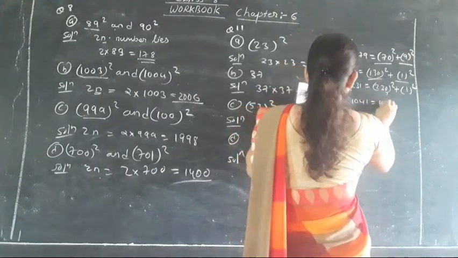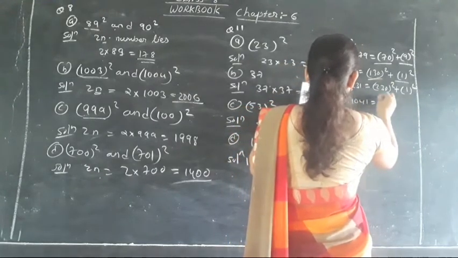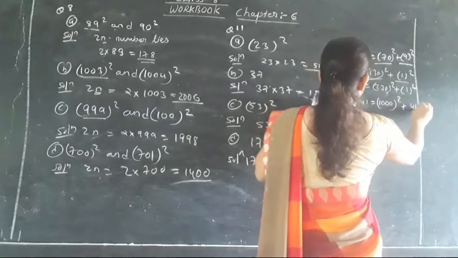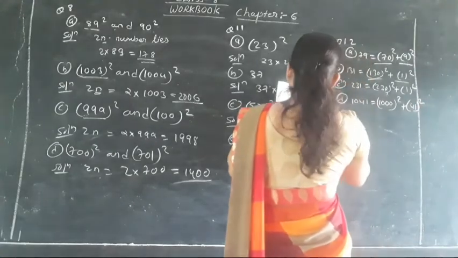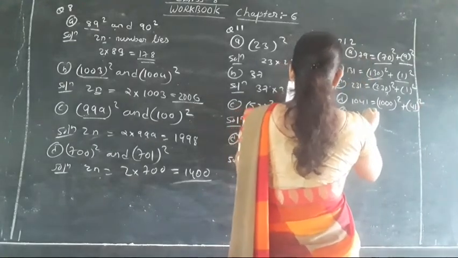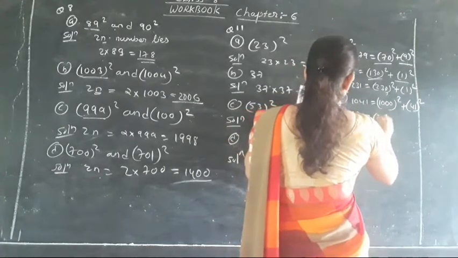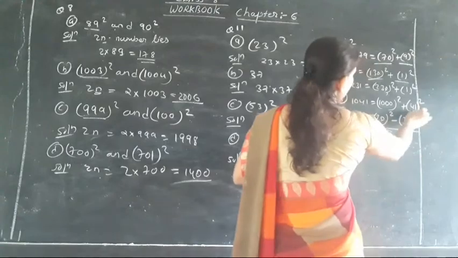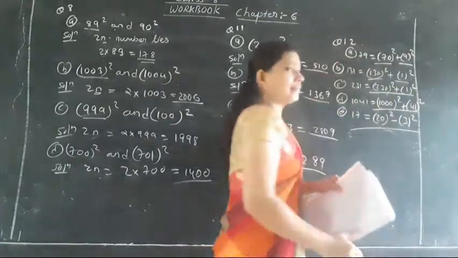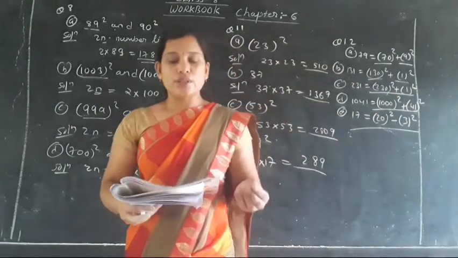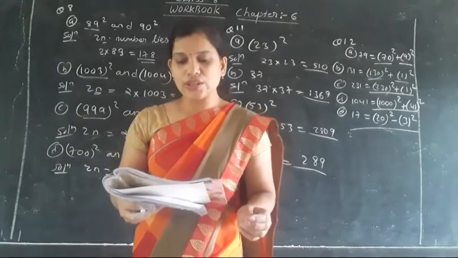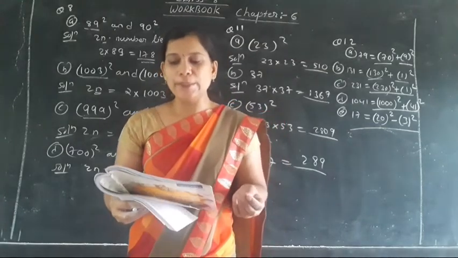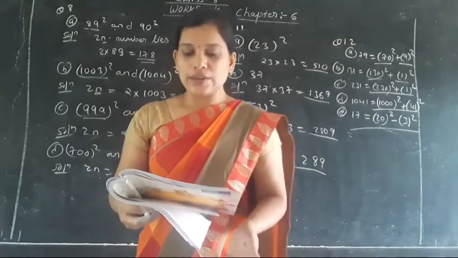1041: 100 the whole square plus 41 the whole square. Then E part, 17 is equal to 20 the whole square minus 3 the whole square. This way you have to write the fill-ups. We have to use two consecutive numbers and take their difference.